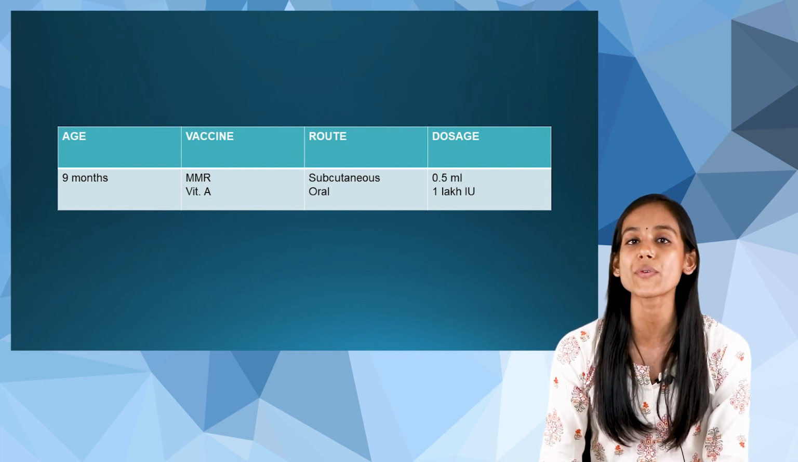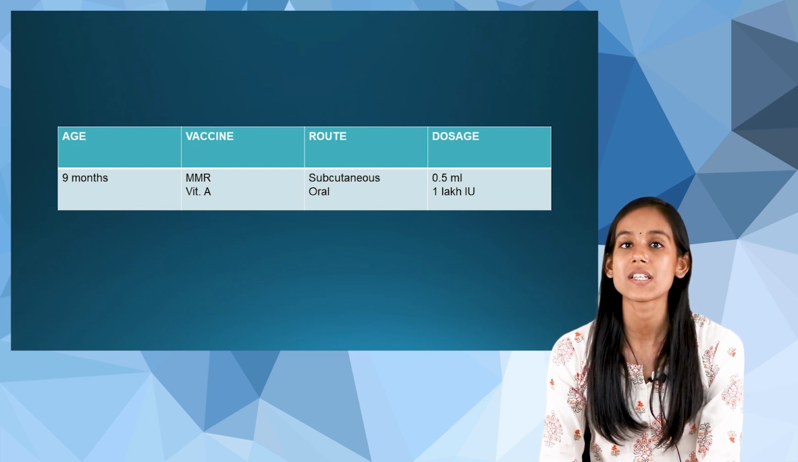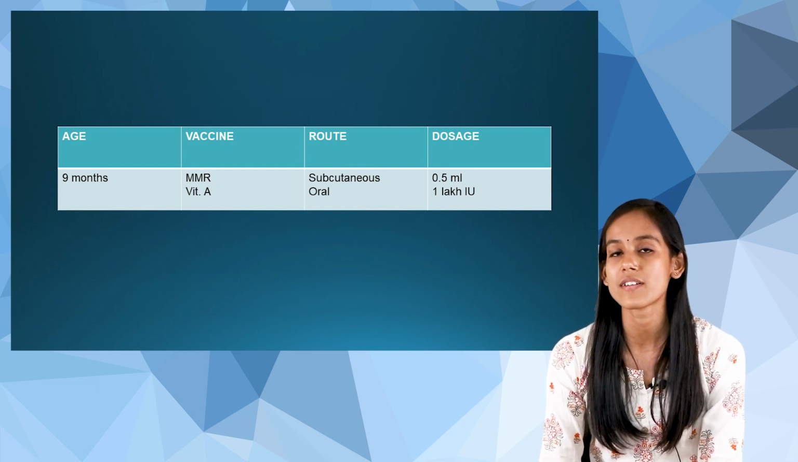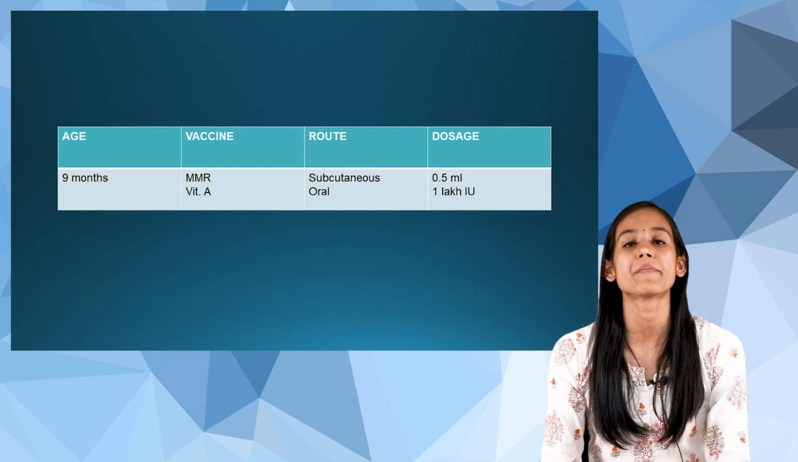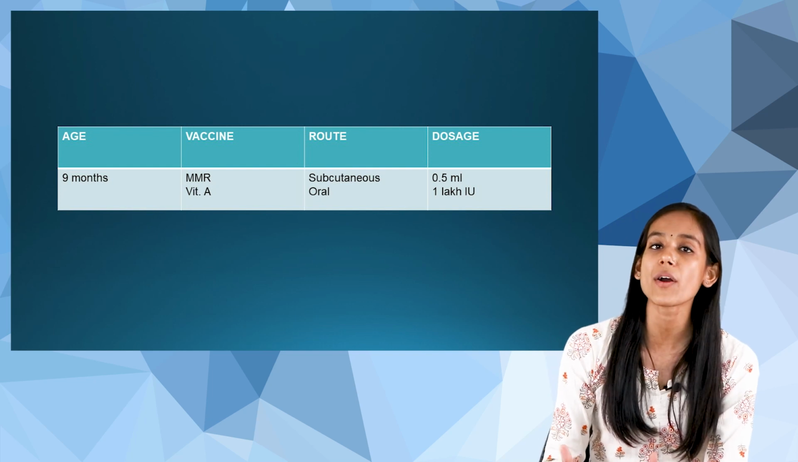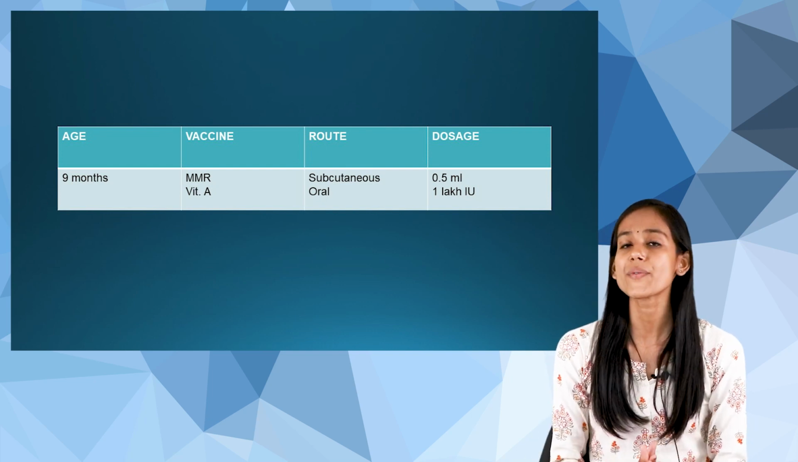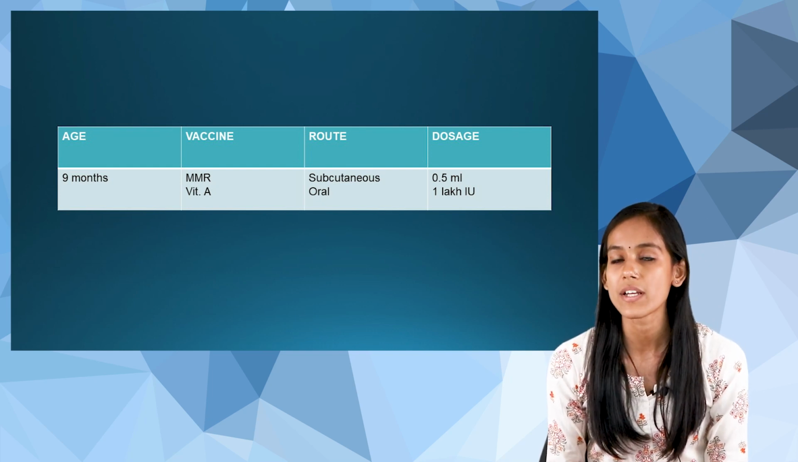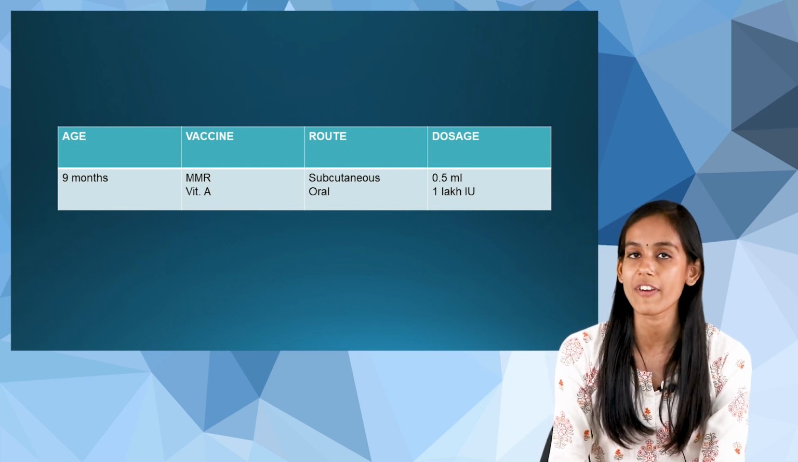So at 9 months, we are going to give a combined vaccine. This vaccine is MMR, which covers mumps, measles, and rubella. These 3 diseases are included in this, and it is basically given to children to prevent them from these 3 diseases. For MMR, we are going to use the subcutaneous route, and the dosage will be 0.5 ml. Along with MMR, we are also going to give vitamin A at 9 months. The route is oral and the dosage will be 1 lakh IU. So these are the 2 things that we give at 9 months.